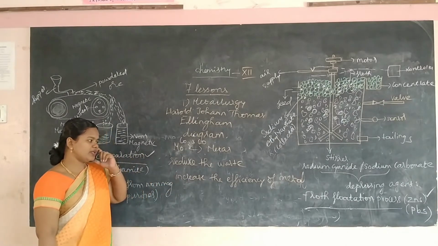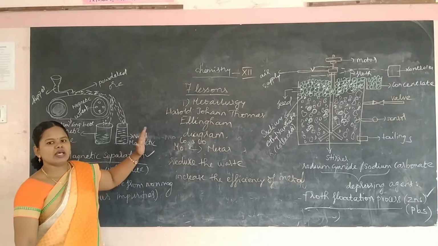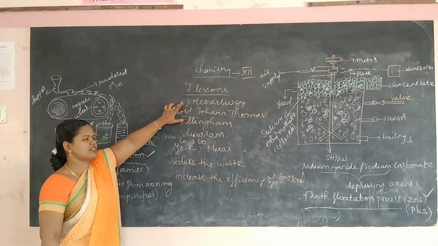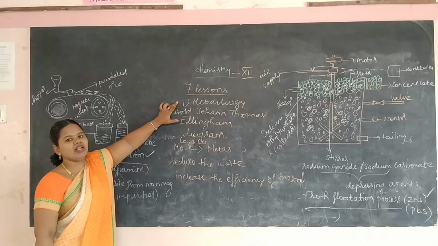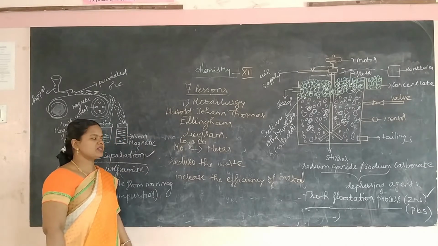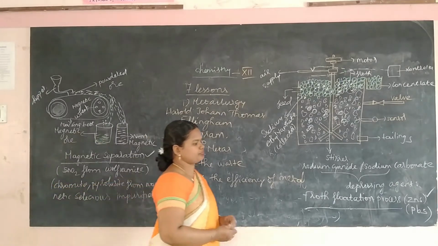So it is very important to know about these metals, and the study of these metals comes under metallurgy, which is nothing but the science that involves the extraction of the metal from the mineral, or the extraction of the metal from the ore. The steps involved in metallurgy, everything we learn in this metallurgy.